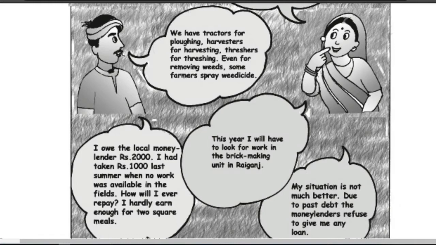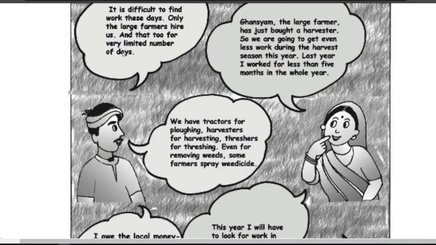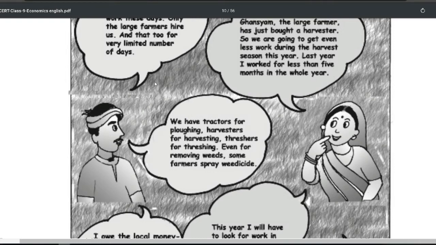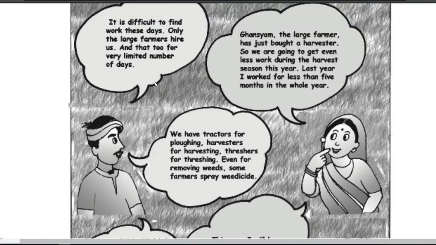Now next we have the next point which Dala is saying. Let's see what he is saying. What is the reason why these days it is very difficult to find a job? The reason is given in his second dialogue. We have tractors for plowing, harvesters for harvesting, threshers for threshing.